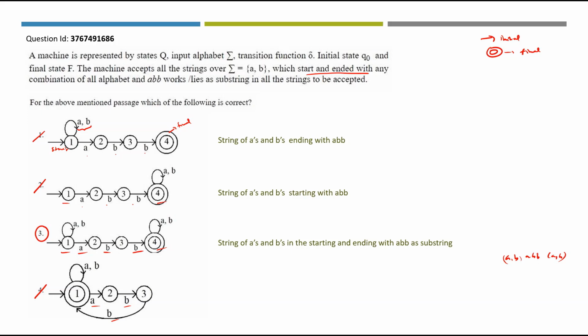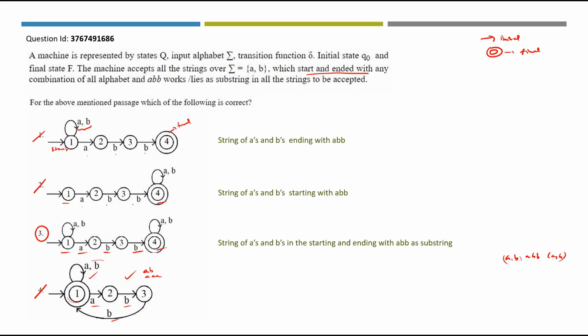Regarding the fourth option, the initial state is 1 and the final state is also 1. When you make 1 to be the final state, you need not go for ABB string at all. Any combination of A and B will be more than enough for this particular machine to accept the string. If I say it is AB, this will be accepted.